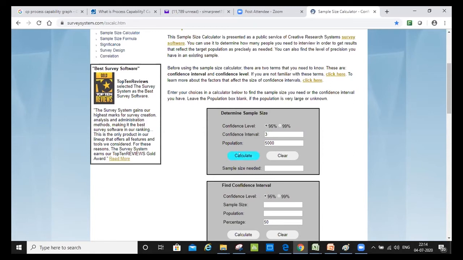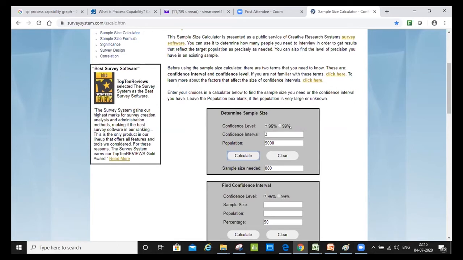And here I mention a population. The moment I click on calculate, it gives me the sample size needed. So with the 5,000 population, with 95% confidence level, with plus minus 3 here, I require 880 as the sample size to draw a conclusion. When I do 888 versus 5,000, I would be 95% accurate with plus minus 3 margin of error.